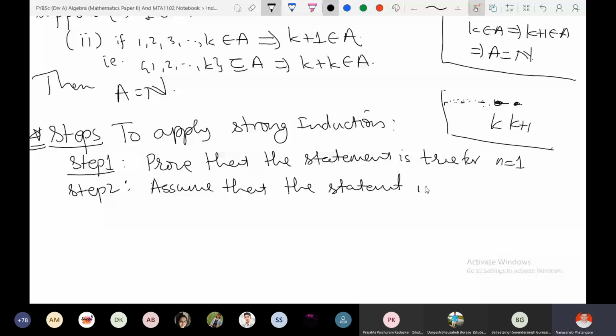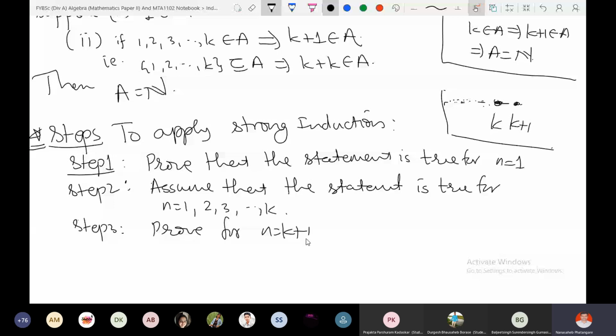That is how we apply strong induction. We assume for up to k, and then from that prove for k plus 1. Right, now you can understand. It is not difficult to understand the steps. Next time we'll see the problems where we can apply strong induction, and weak induction is not convenient in that case. So that we will discuss later on. So still any doubts, any difficulty?